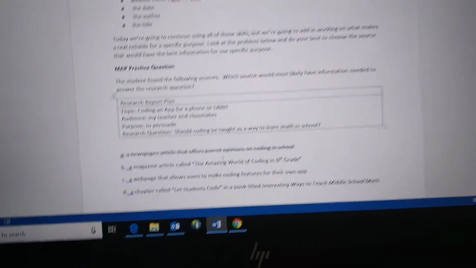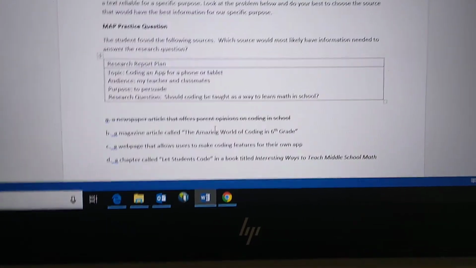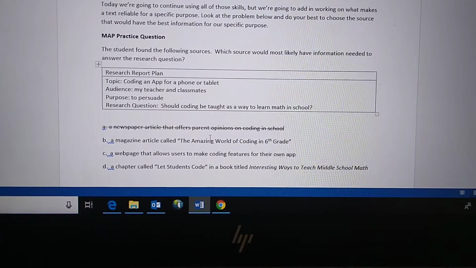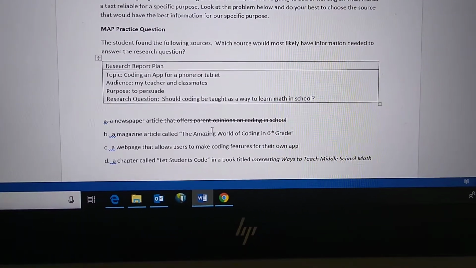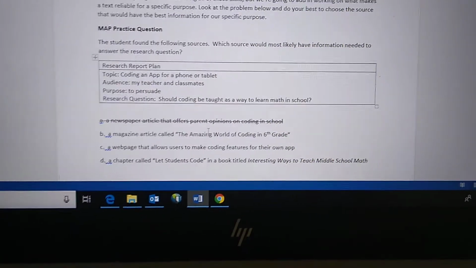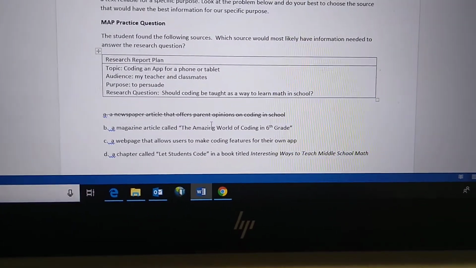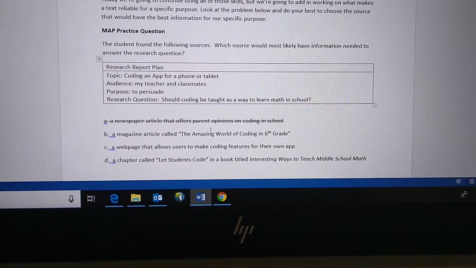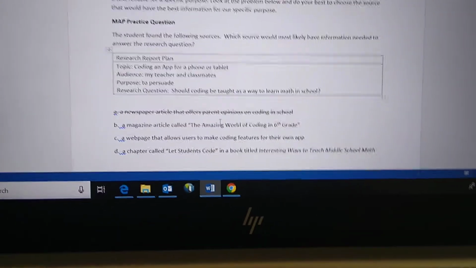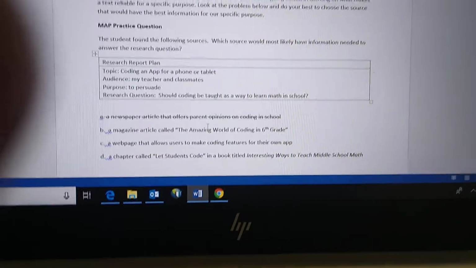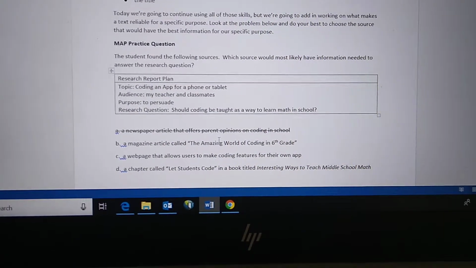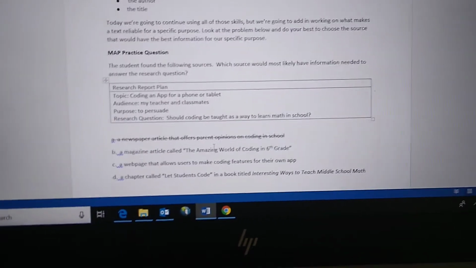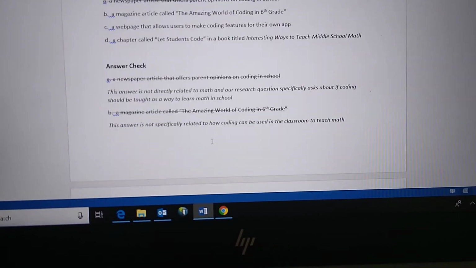So if we look at the answer choices, I already crossed out A, a newspaper article that offers parents' opinions on coding in school. So now think, what would be the best information to answer her question? B, in a magazine article called The Amazing World of Coding in 6th grade. C, a webpage that allows users to make coding features for their own app. Or D, a chapter called Let Students Code in a book titled Interesting Ways to Teach Middle School Math. We're going to go down and check our answers.